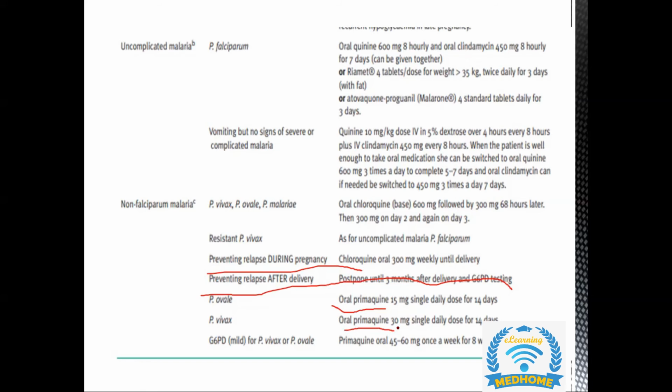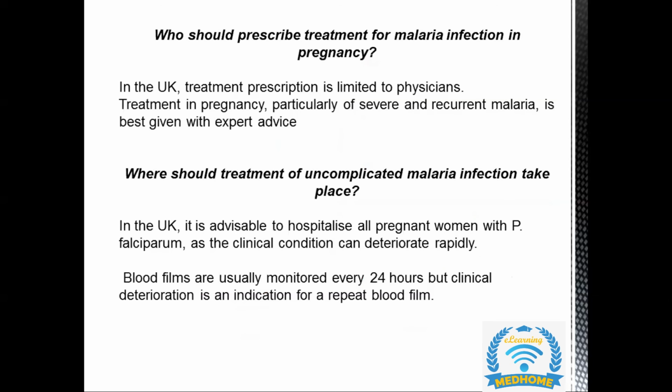And if a woman is having vomiting and is not able to tolerate oral therapy, then IV will be the choice of treatment for her. Now, who should write the treatment? The treatment prescription is limited to physicians, and treatment in pregnancy, particularly of severe and recurrent malaria, is given by expert advice.